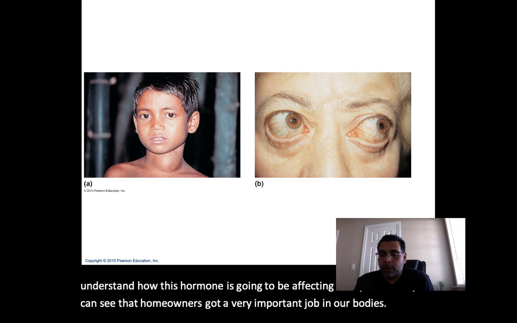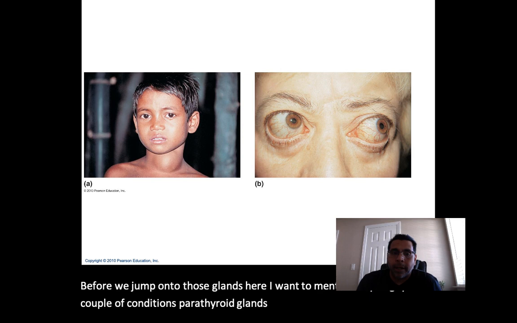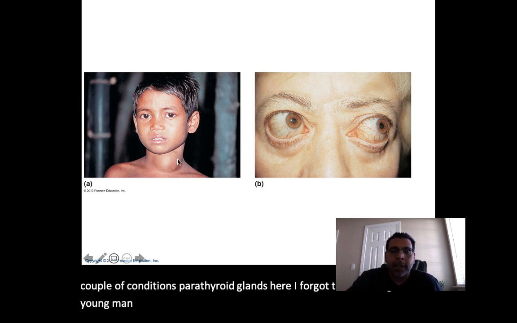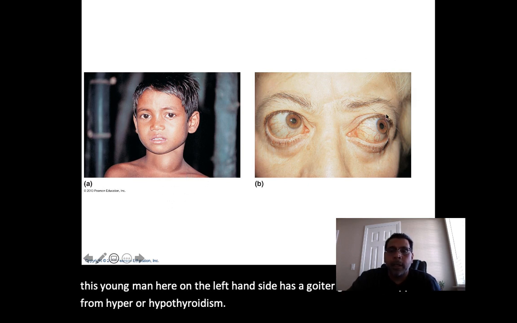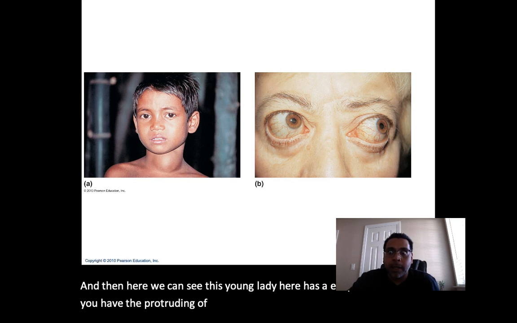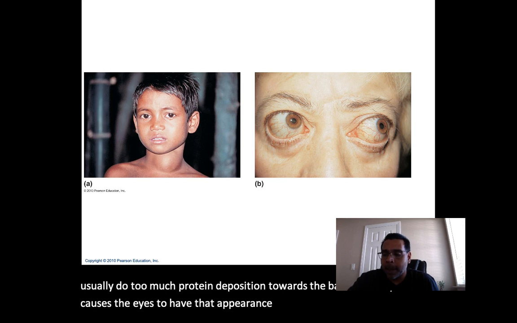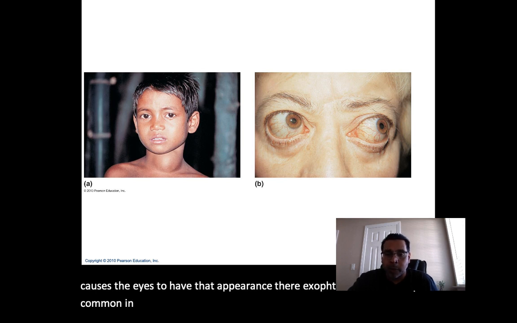Before we jump onto those glands here, I want to mention to you guys a couple of conditions. Parathyroid glands here, I forgot to mention goiter. This young man here on the left-hand side has a goiter. Goiter can happen from hyper or hypothyroidism. And then here we can see this young lady has exophthalmos, where you have the protruding of the eyes from basically their sockets. This is usually due to too much protein deposition in the back of the eye, and it causes the eyes to have that appearance, exophthalmos. And it's quite common in patients with Graves' disease as well.